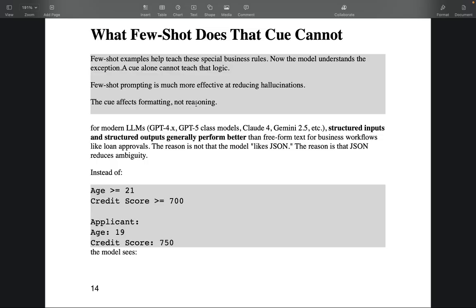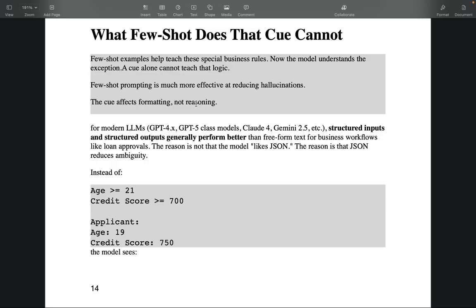So for modern LLMs, like GPT 4.x, and now there are GPT 5.x in the market, there is Claude 4, Gemini 2.5, etc. For all the modern LLMs, structured inputs and structured outputs generally perform better than free-form text for business workflows, especially these enterprise workflows like loan approvals. The reason is not that AI is not good at reading text, but it likes JSON. JSON reduces the ambiguity, right? This is a key, this is a value.